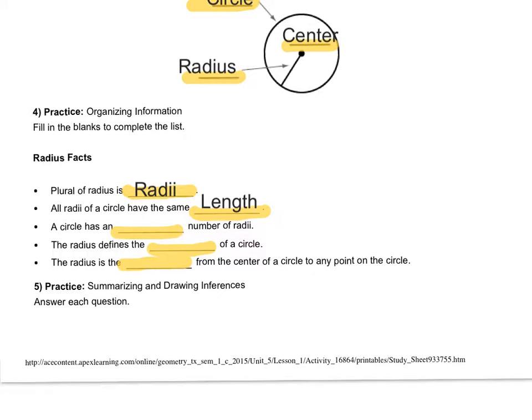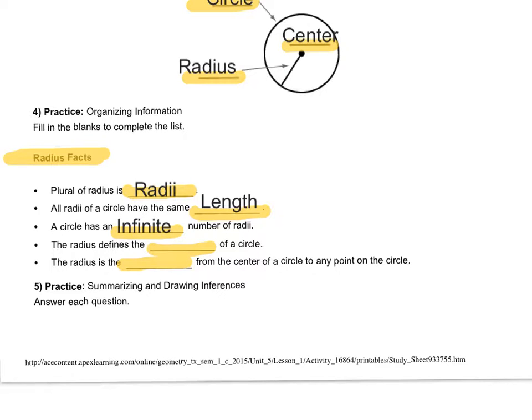Now these are all the facts about a radius. And that should be highlighted because that's kind of important. This is where you get all your info about the radius. And a circle has an infinite number of radii. You can draw an infinite number of radii on a circle.